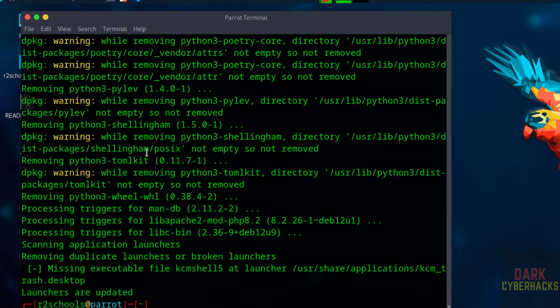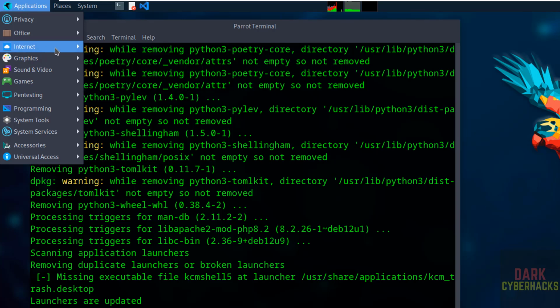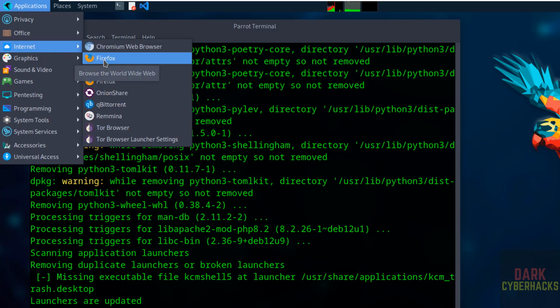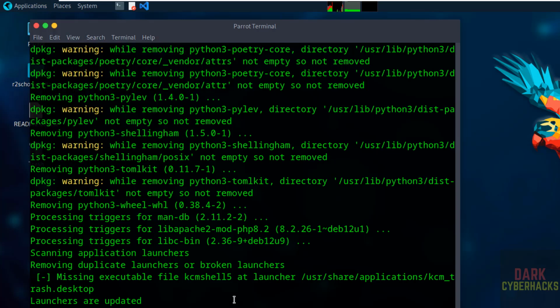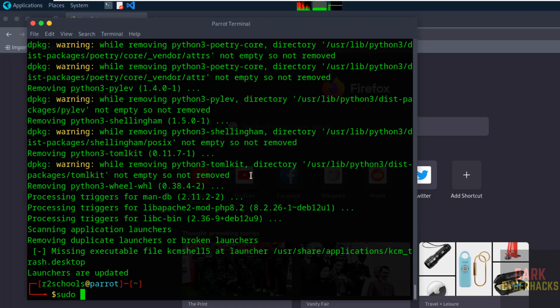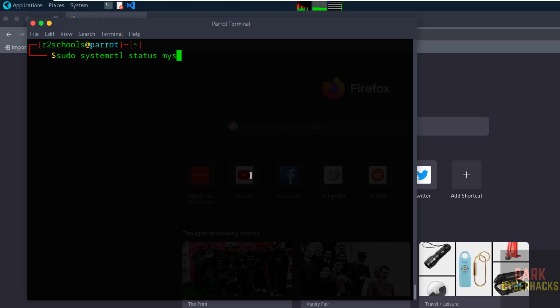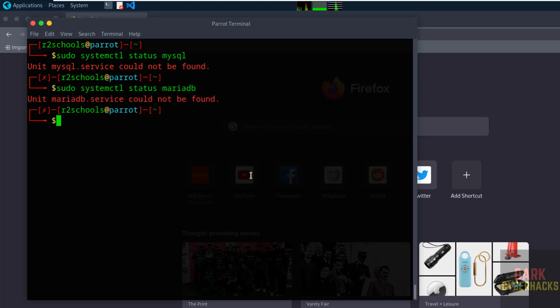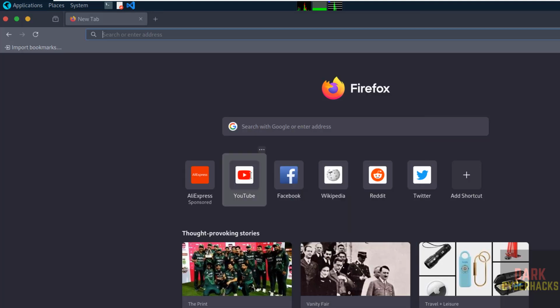Now open web browser, go to applications, internet, then open Firefox. In meantime, verify the status of MySQL. Also verify the status of MariaDB. Sudo systemctl status mysql. See, you don't have any MySQL service. Even if you try with MariaDB, see, you don't have any service with MariaDB. Ctrl L.